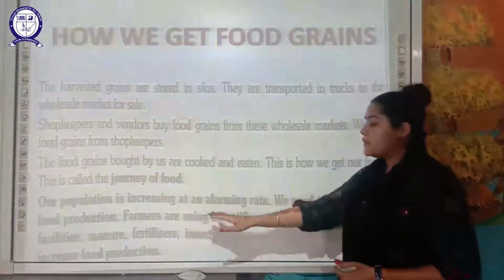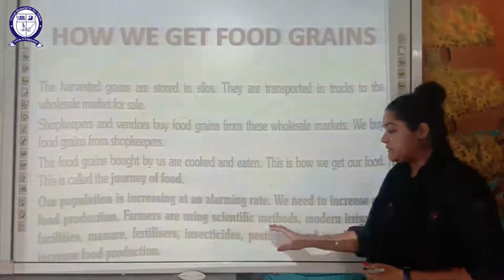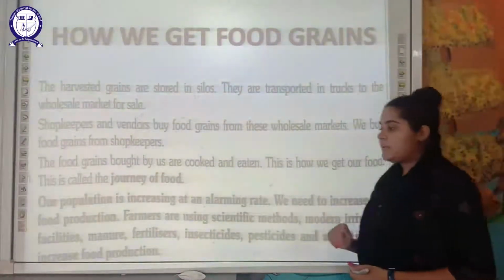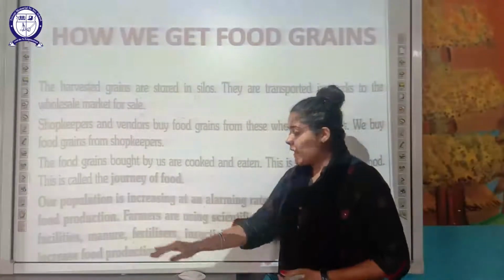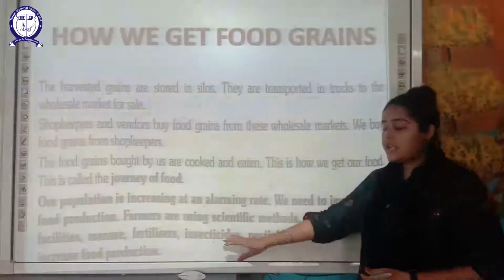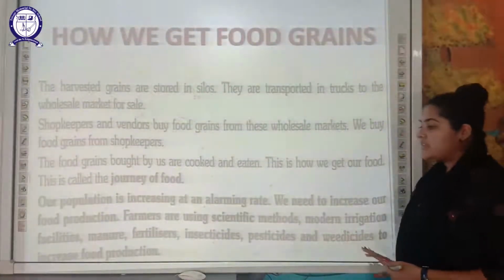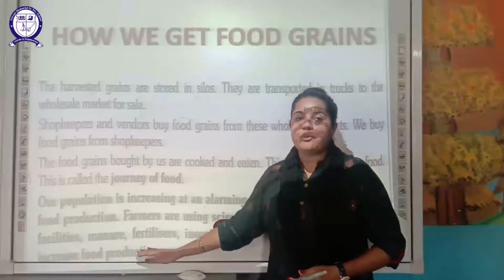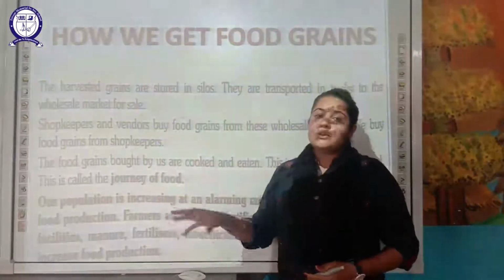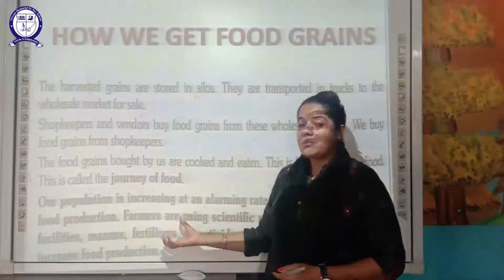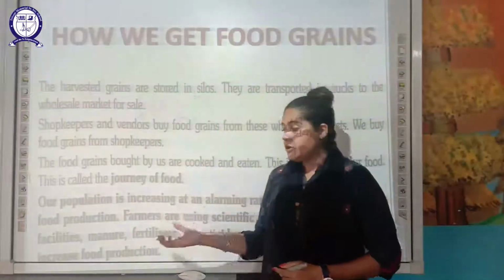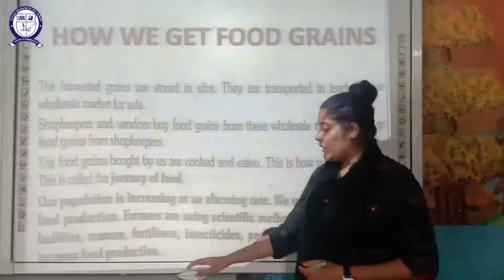Because of that, farmers are using modern scientific methods and modern irrigation facilities. They are adding manures and fertilizers. They are spraying insecticide, pesticide and weedicide in order to increase the crop production. This is how the farmers are utilizing modern technology in order to increase food production.